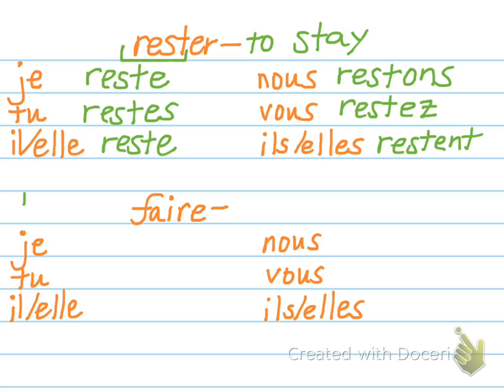Lastly, we have the verb faire. Now remember, this was an irregular verb that you've learned previously, which means you had to memorize the verb forms. So now is a good time to make sure you remember the verb forms. Faire means to do or to make.